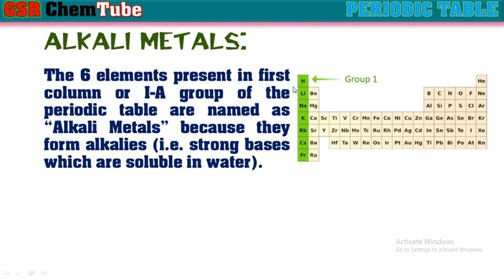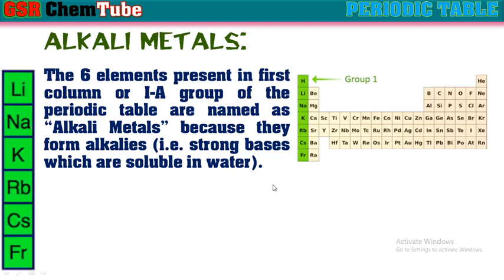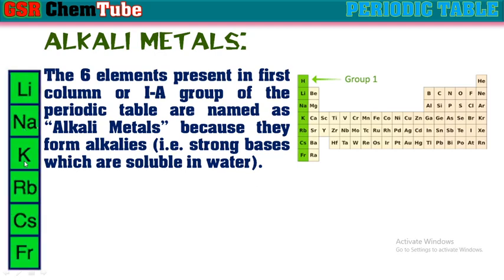The six elements present in the 1A group or first column of the modern periodic table, except hydrogen, are known as alkali metals because they form alkalis. Here the word alkalis means the strong bases which are soluble in water. That means these elements, usually lithium, sodium, potassium, rubidium, cesium and francium, can form strong bases which are soluble in water. Hence, these elements of 1A group are known as alkali metals, except hydrogen. As we know, hydrogen is a non-metal.